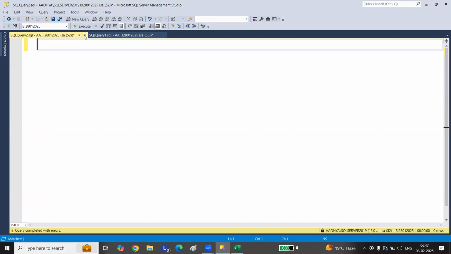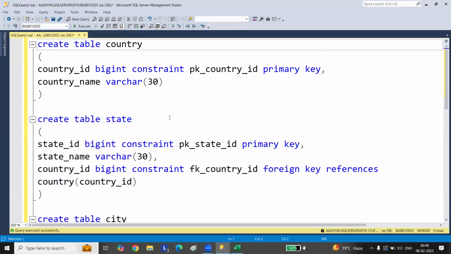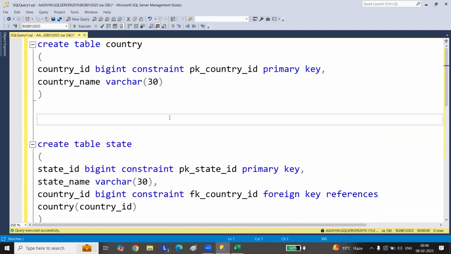Right. Now let's go and insert data into the tables here. Below these tables I'll do the insert. Values 1 comma India.